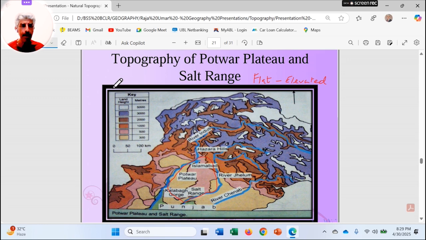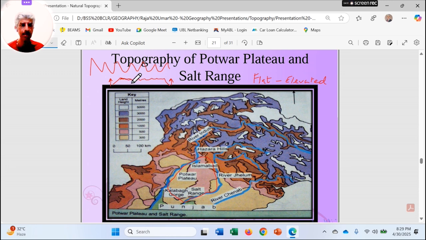If I draw over here, it is just like this. Now it is raised from the rest of the land and it is comparatively flat in comparison with the high mountains in the north, but still it is really very much rugged and uneven because of the erosion factor: badland topography, ditches, ravines, depressions.